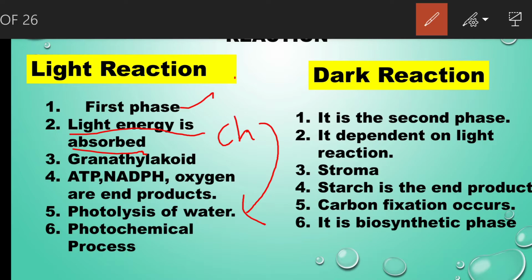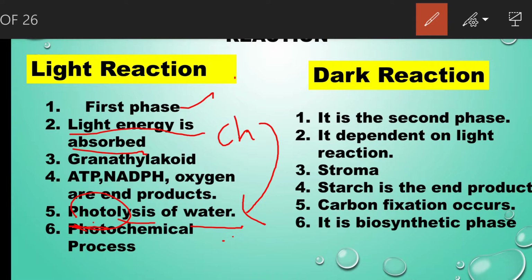Photo means sunlight, and lysis means breakdown. So the breakdown of the water molecule with the help of sunlight is called photolysis.